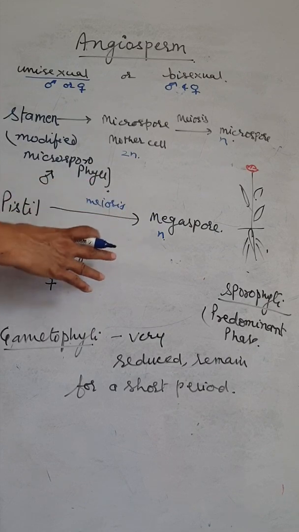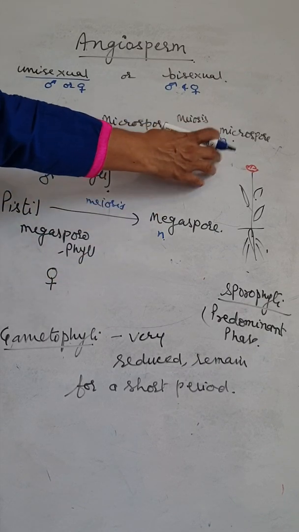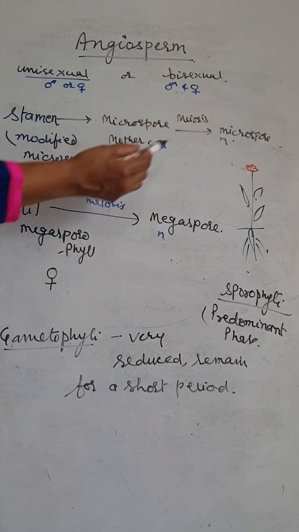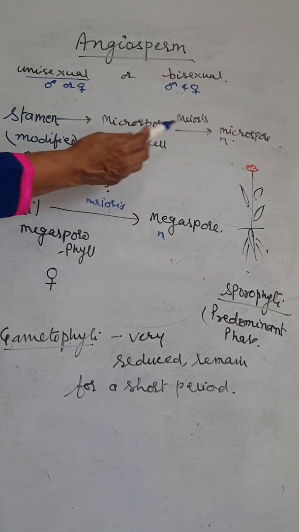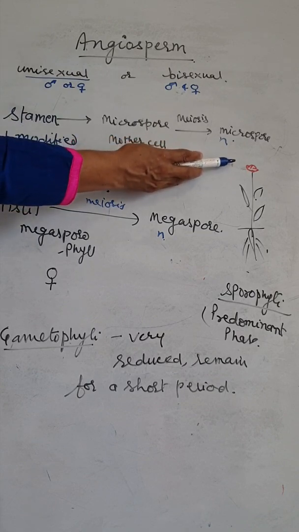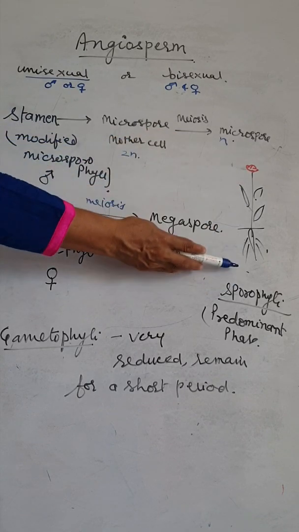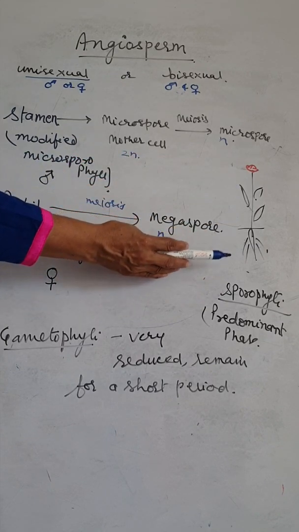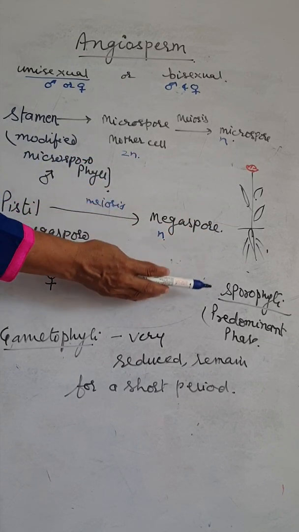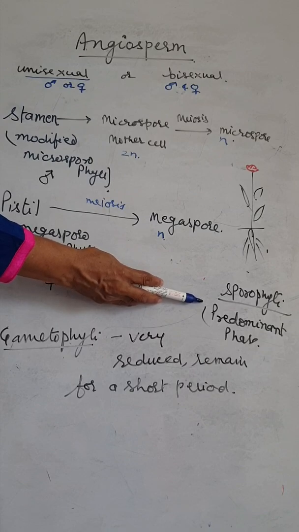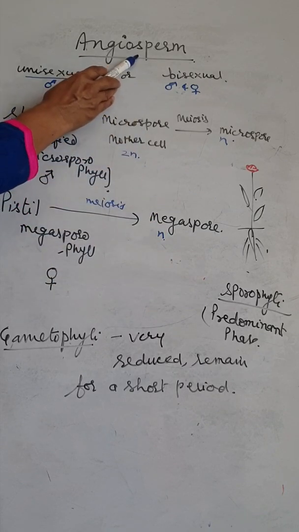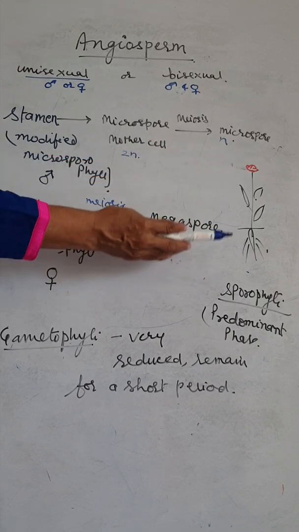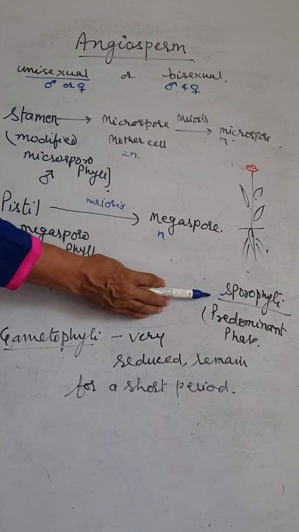So the plant which has the micro and megasporophylls, the stamen and pistil in the flower, is the sporophyte. This plant is called the sporophyte. It is the dominant phase of the life cycle of angiosperm. It remains for a longer period. Most of the time the sporophytic plant is there.